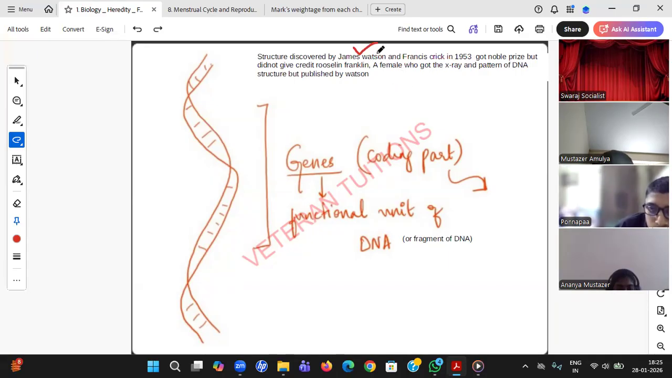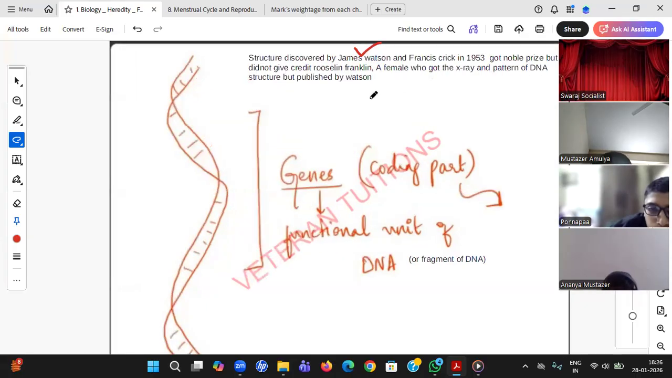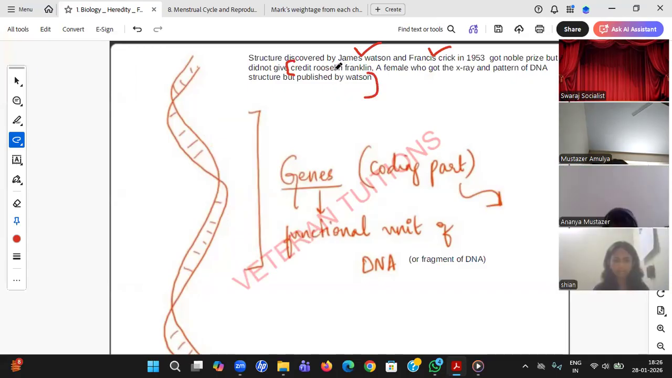One question I have seen: the structure of DNA is discovered by whom? James Watson and Francis Crick. These two, and they even got the Nobel Prize. Again, there is a controversy. Some lady scientist, Rosalind Franklin, was actually the first to trace the X-ray of this DNA. But finally, we only remember the one who is recognized. She is not recognized. So ultimately, just try to learn James Watson and Francis Crick.